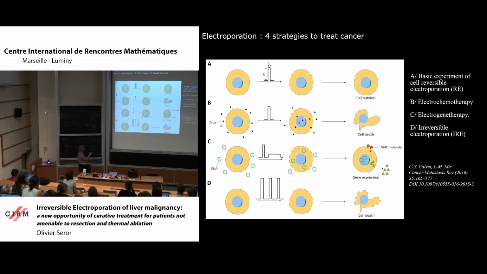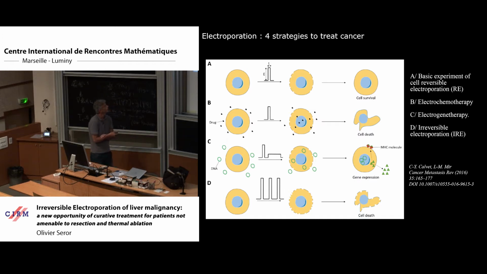But if we repeat this experiment by also adding a drug, I mean a cytotoxic drug, this drug can take the opportunity of the opening of the pores of the membrane to get into the cells and kill them. We call that electrochemotherapy, but it relies on reversible electroporation.